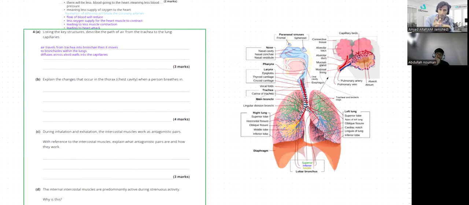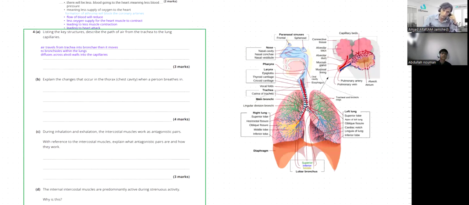Trachea, bronchioles, alveoli. You need to revise this topic as well, so it would be more clear to you. Because right now we are just discussing the questions, otherwise it's a complete topic. How air gets into the body, from the trachea into the bronchioles, and we always discuss at every point what is going on with air. So it's a detailed topic as well.